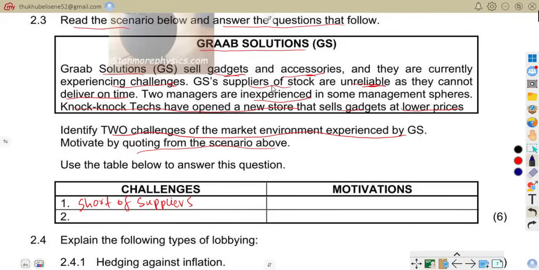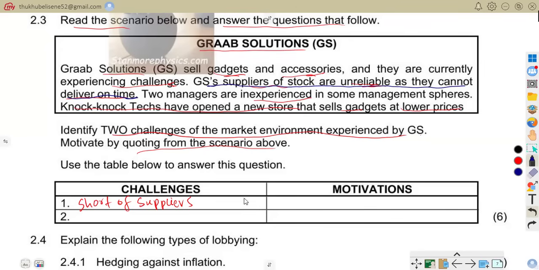As it has said that CRAB Solutions suppliers of stock are unreliable as they cannot deliver on time. That is a challenge because you're saying their suppliers are unreliable. They cannot deliver on time.